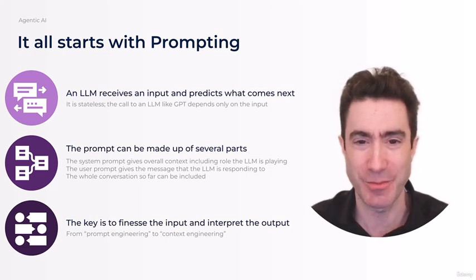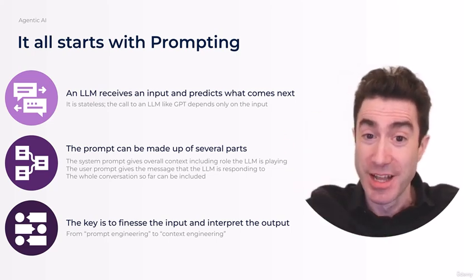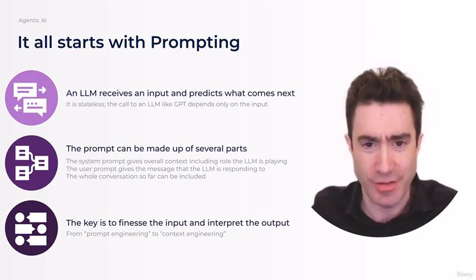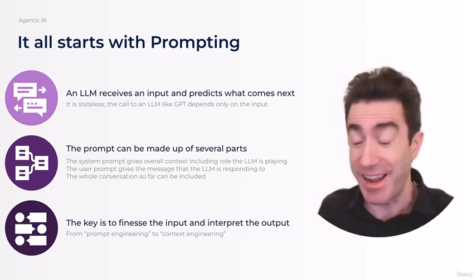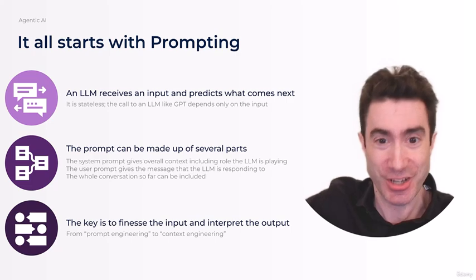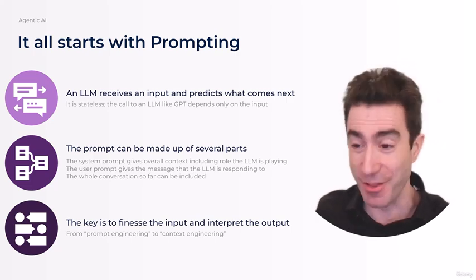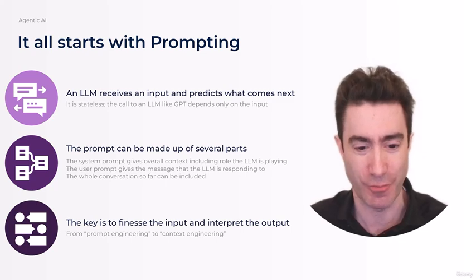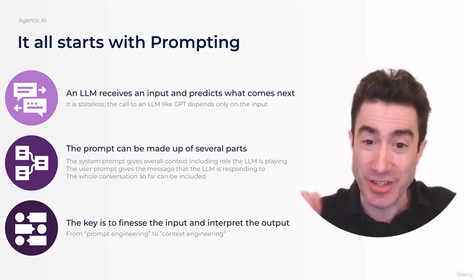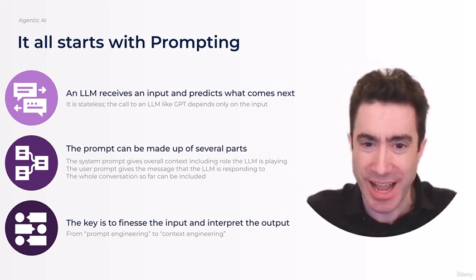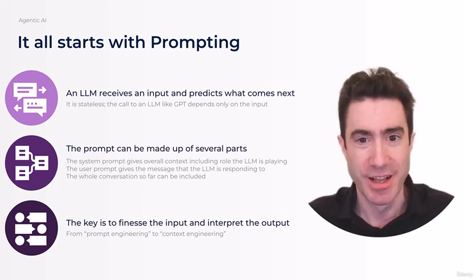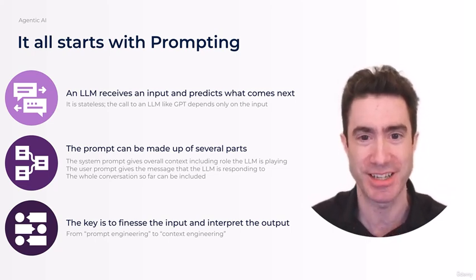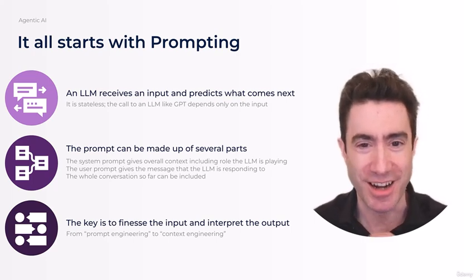As I say, I gave the example before that the input could say something like, "please respond with what order I should do things." And then the output might be, "you should do things in this order." And we can interpret that and use that to then execute other steps in a process. In other words, we're treating this text output as if it's controlling a workflow. So this idea of deciding how we will use this input and how we will interpret the output, this is really the secret sauce that makes up agentic AI. It all comes down to clever prompting.